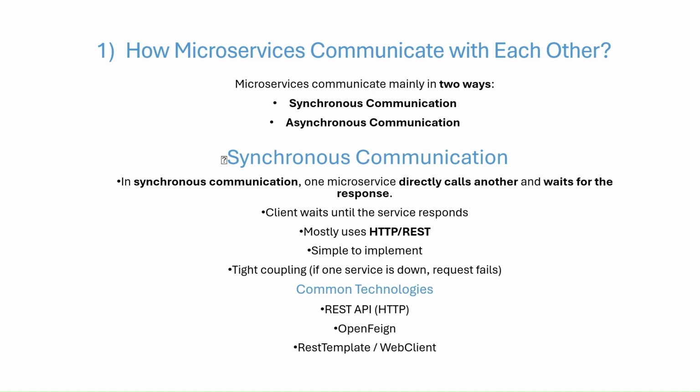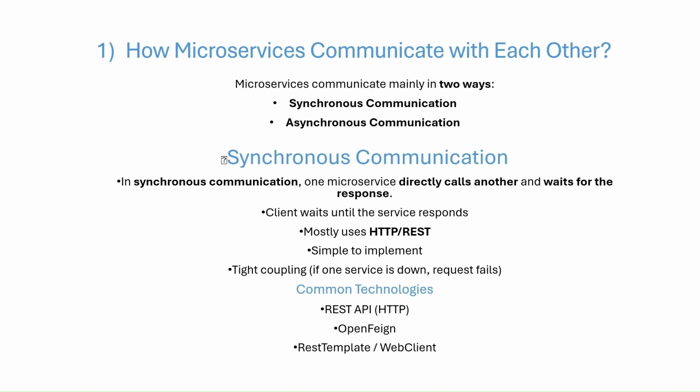My first question was how microservices communicate with each other. Mainly we have two types of communication in microservices. First is synchronous communication and the second one is asynchronous communication. In synchronous communication, one microservice has to wait for a fair amount of time for the response. But in asynchronous communication, there is no waiting time. Parallel requests are sent between the microservices.